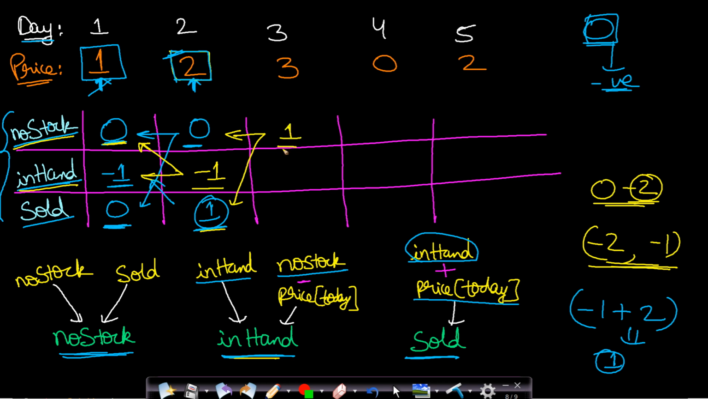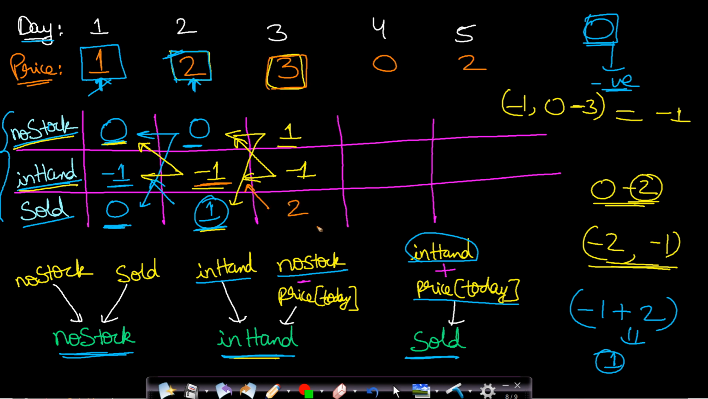Now in a similar manner for the in hand state, we will take the maximum of in hand, comma, no stock minus the price today. So this will be the maximum of minus 1 comma 0 minus the price, which is 3 here. So the maximum will come out to be minus 1. Now for the third part, it will be the in hand value of the previous day, which is minus 1, plus the price on the current day, which is 3.